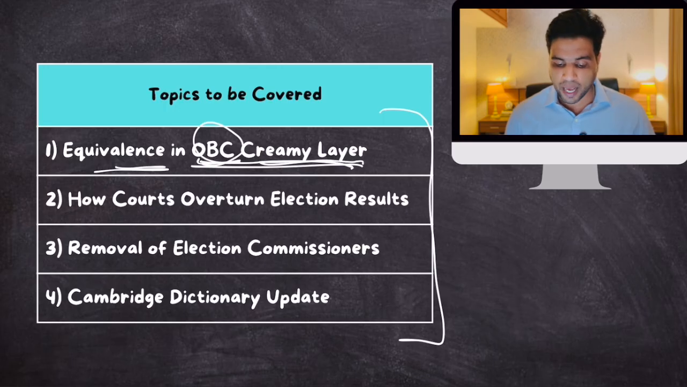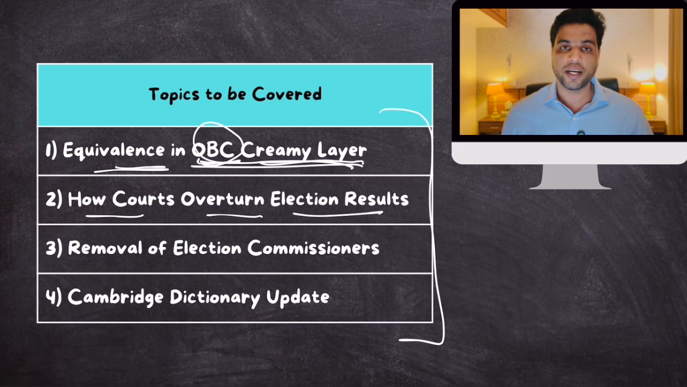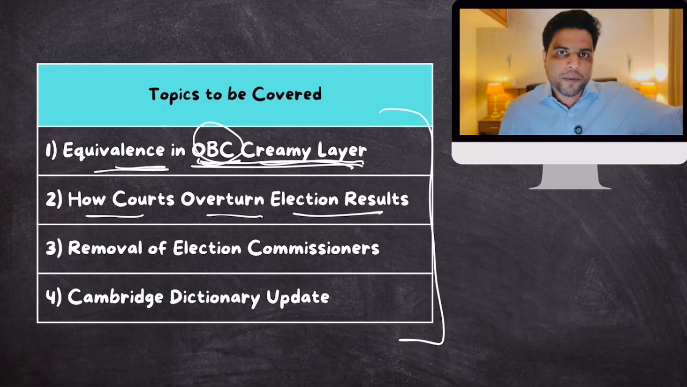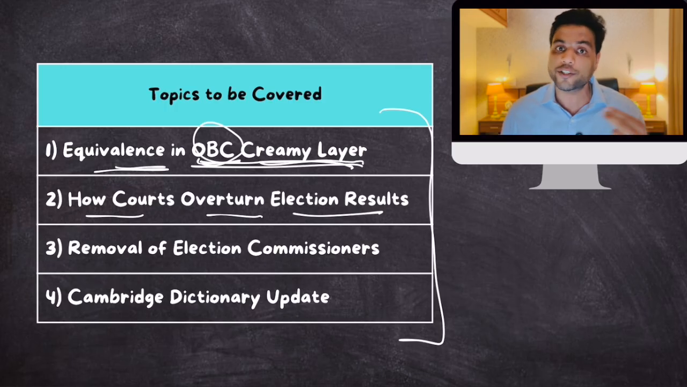Then next topic is how courts overturn election results. If there is an election and if it has been found out that some fraudulent means, some corrupt things happened during the election process, well, the courts can overturn the election results. But there is a proper procedure to that. So we should be aware of that procedure because questions might be asked. So we will talk about how courts overturn election results.